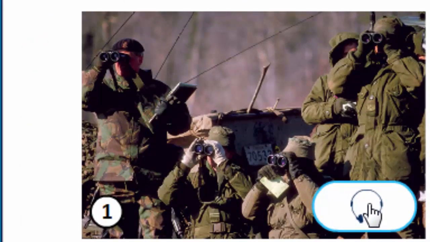In picture 1, I can see 5 soldiers. They are wearing army clothes. They are all wearing gloves and hats. 4 of them are looking through binoculars, and 1 person is writing on a piece of paper. There is a vehicle behind them. I think it is a tank.